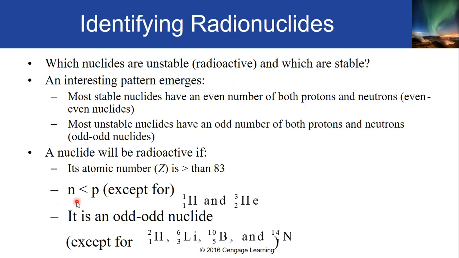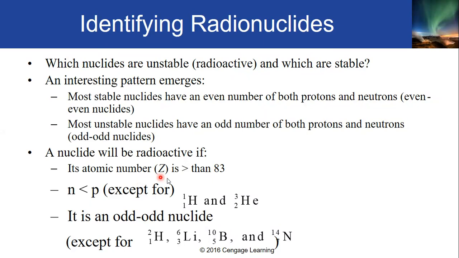The next criterion is that the number of neutrons must be less than the number of protons. If N is less than the number of protons, that nuclide is said to be radioactive, except for hydrogen and the isotope helium-3. This hydrogen has no neutron, right? You subtract the lower number from the upper number to get the number of neutrons. So 1 minus 1 is 0, and the atomic number is 1. So 0 is less than 1, yet this hydrogen is exempted, and at the same time, this helium isotope.